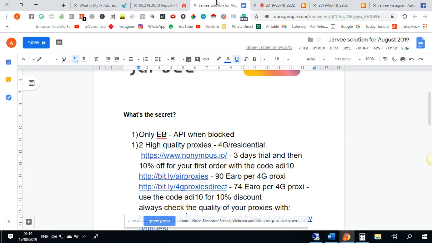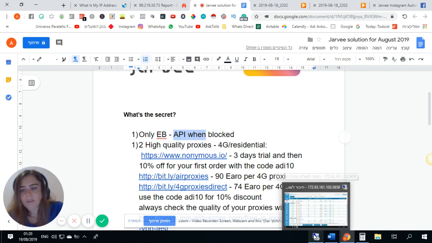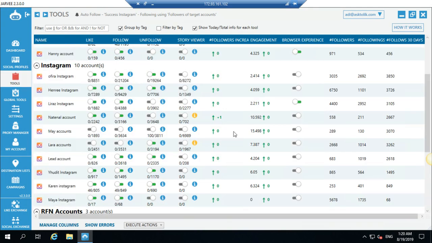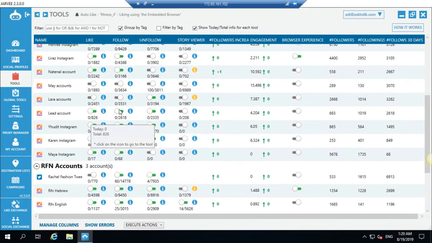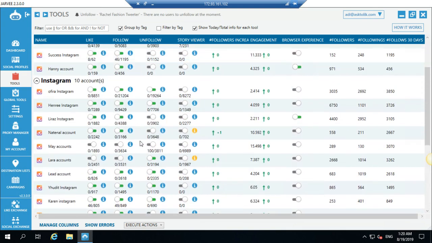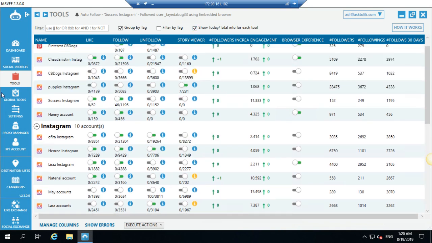It's to use only the embed browser. Okay, I use the API when blocked, but basically I use only the embed browser as much as I can. And as you can see, now it's after 12 and it's all reset, so you cannot see so many things. You can see some actions, you can see some things are working, but now it's after 12, so it's all starting from the beginning.